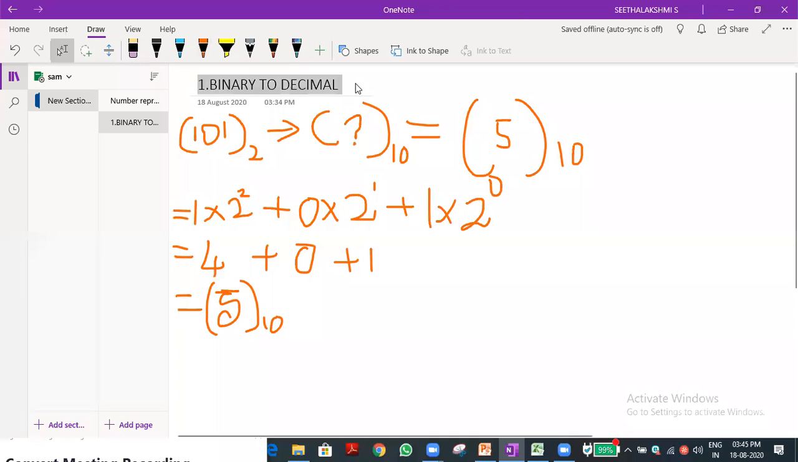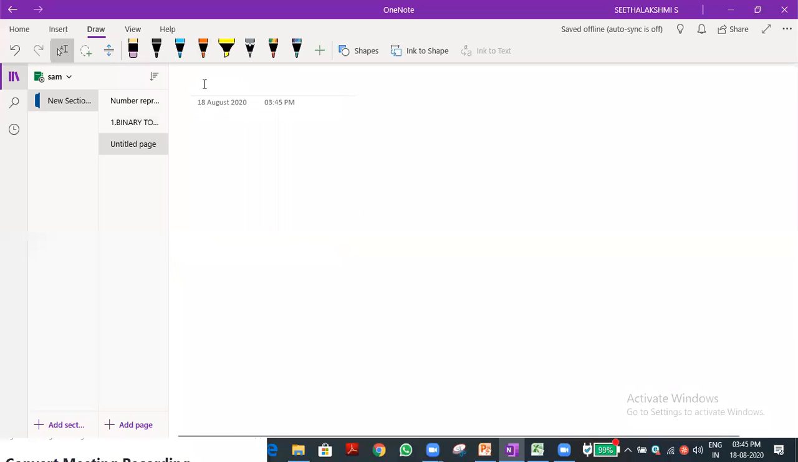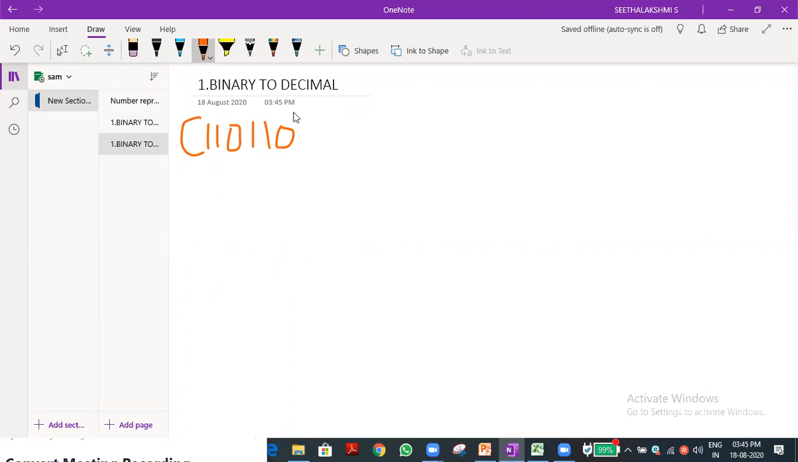Okay, good. Let me do one more page. One more sum we will do, the second sum. Tell anybody any one binary number. 110. We will add another one also, let it be 110110. This is the number.